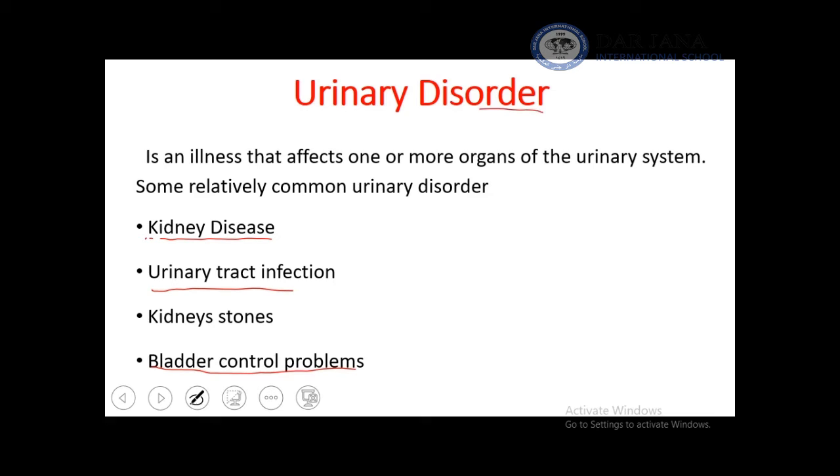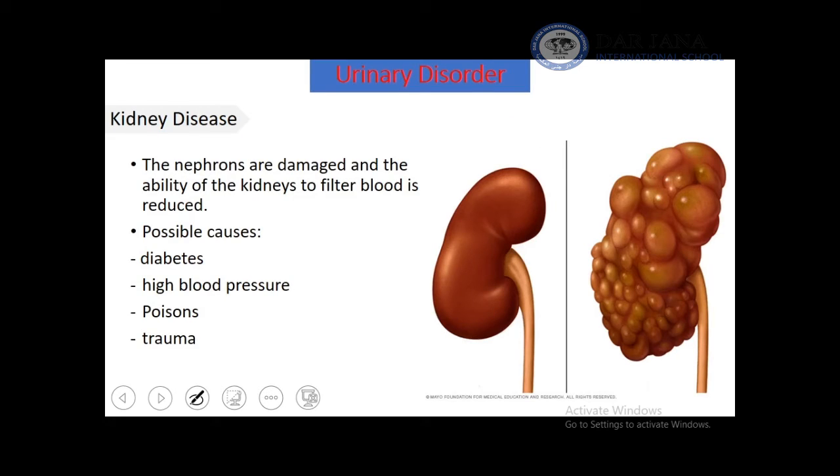Also, urinary disorder includes kidney stones that can be of 5 or 6 types. If nephrons are damaged, there will be lack of ability of kidneys to filter blood, and dialysis should take place.